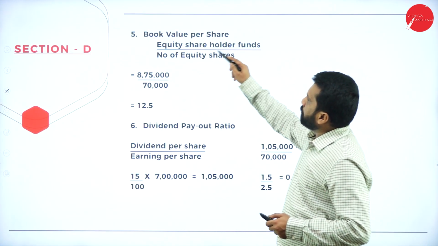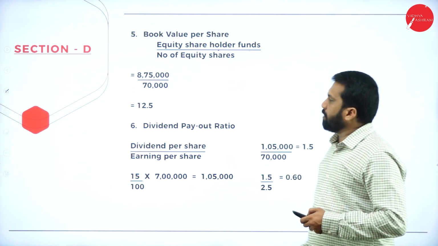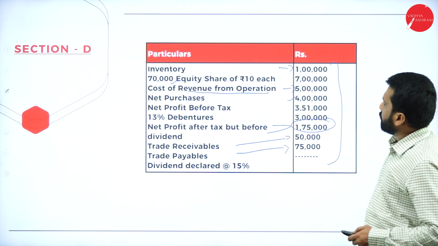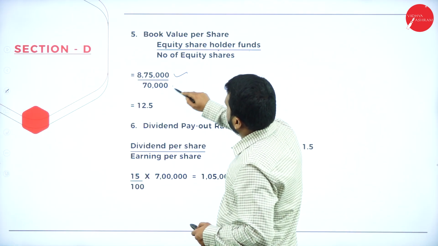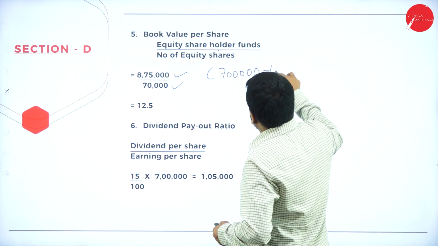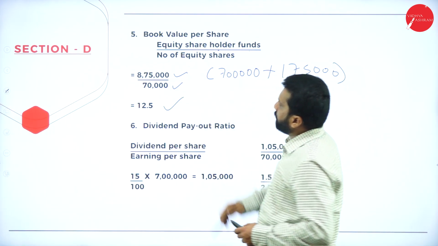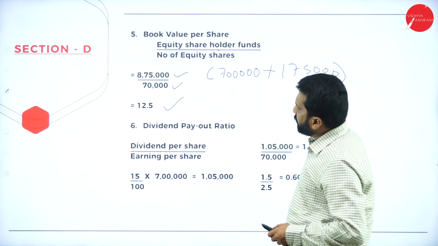Similarly, book value per share: equity shareholder fund divided by number of equity shares. Equity share capital is 7 lakh and profit is 1 lakh 75, total 8 lakh 75. So it will be 12.5 per share.